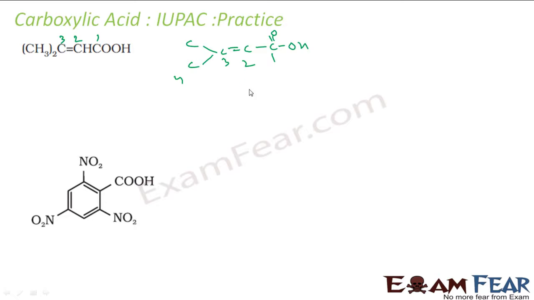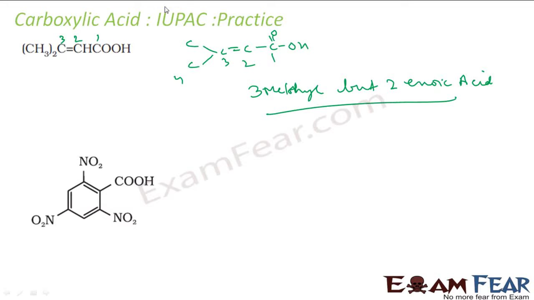So it will be 3-methyl but-2-enoic acid. This will be the IUPAC name. At 3 I have a methyl, and at 2 I have an ene, butene. So 3-methylbut-2-enoic acid.